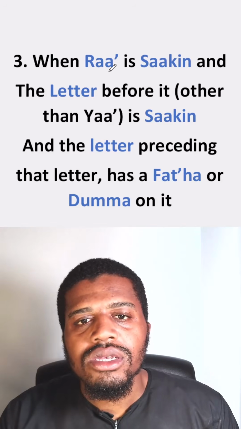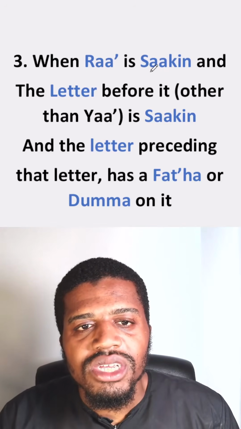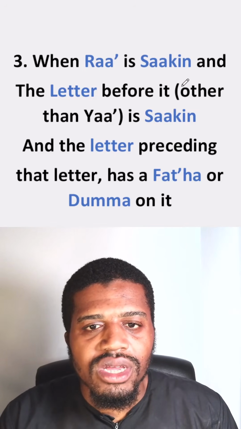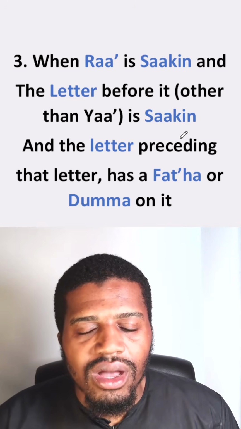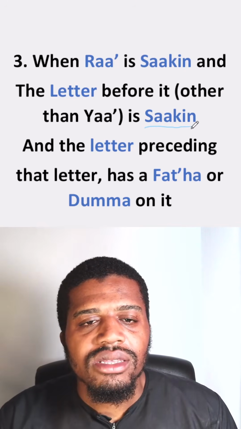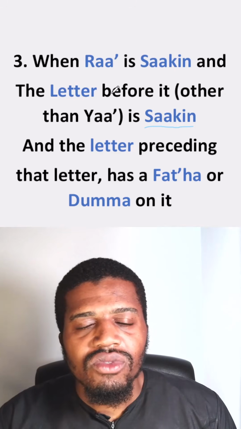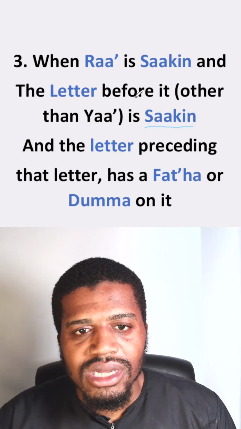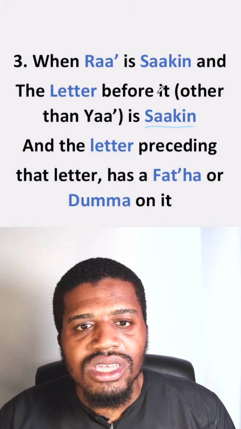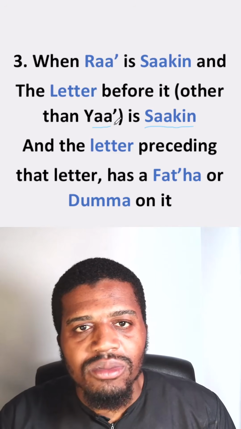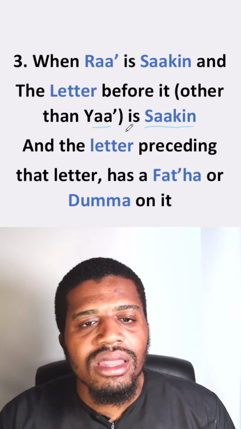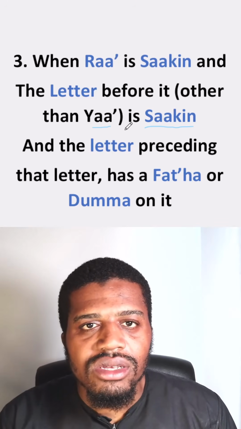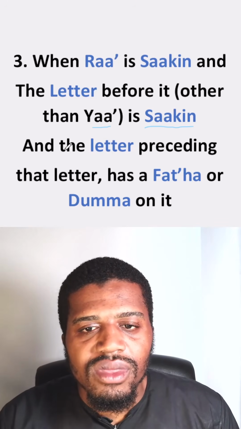The third scenario is when we have a ra which is sakin. Okay, so it has a sukoon on it again, and the letter before it other than a ya is sakin. So the letter before this ra which has sukoon on it is sakin. However, it's not a ya. Okay, this letter cannot be a ya. It has to be something other than a ya. Okay, it can be ba, ta, tha, jim. It just can't be ya.